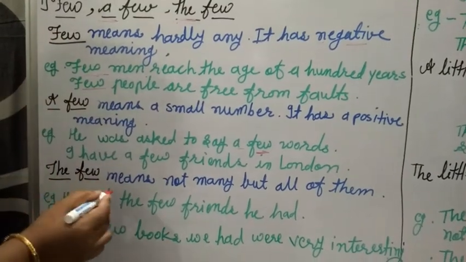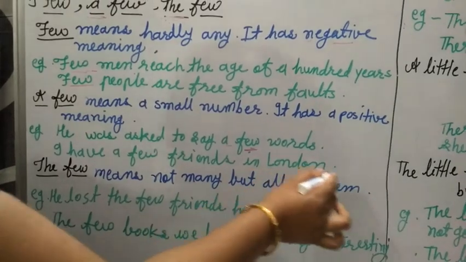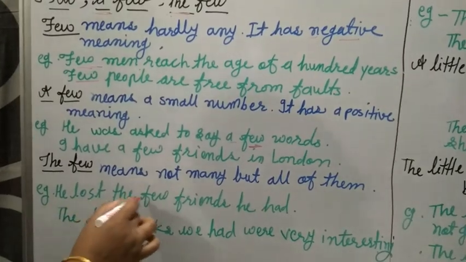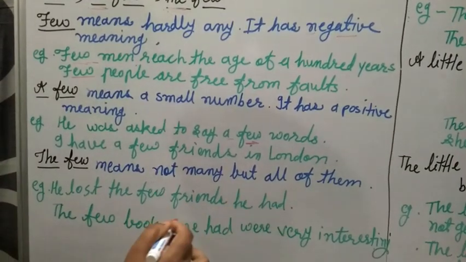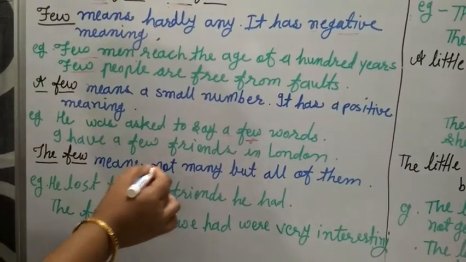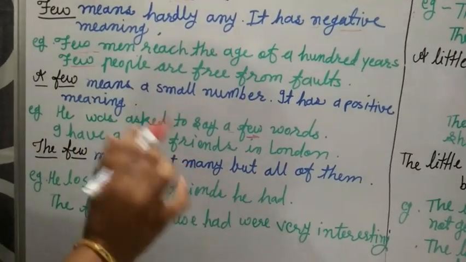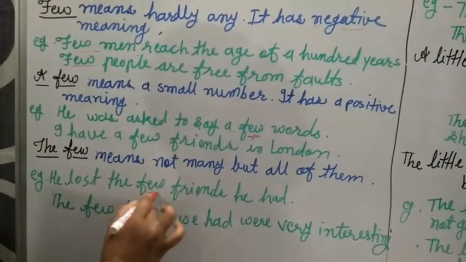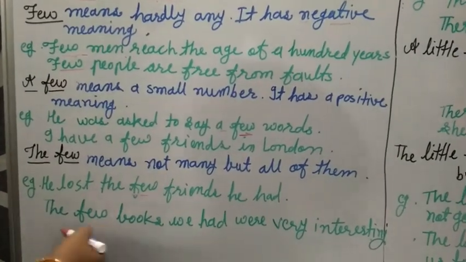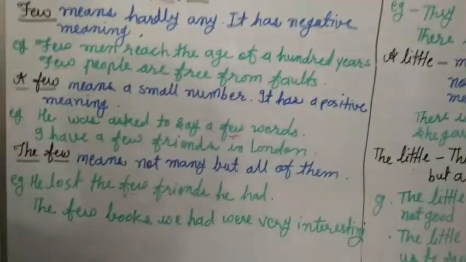Then the few. See here, the few means not many, but all of them, whatever there are, everything. He lost the few friends he had. What is the meaning of this sentence? This means that the friends he had were not many and he had lost all of them. Whatever there were, everything he lost. The few books we had were very interesting.